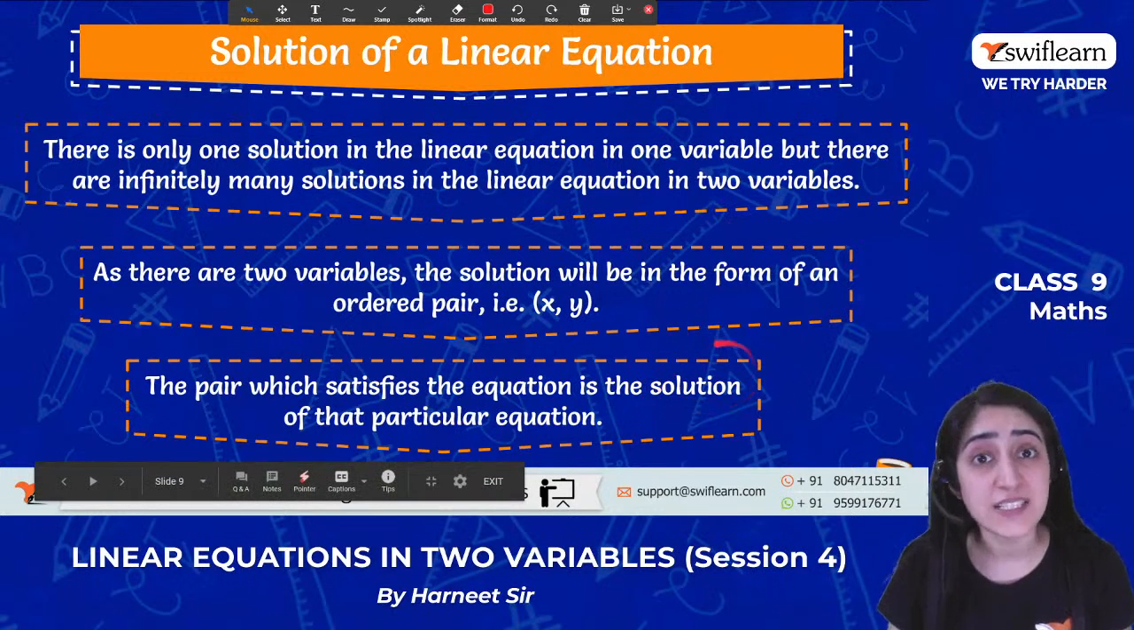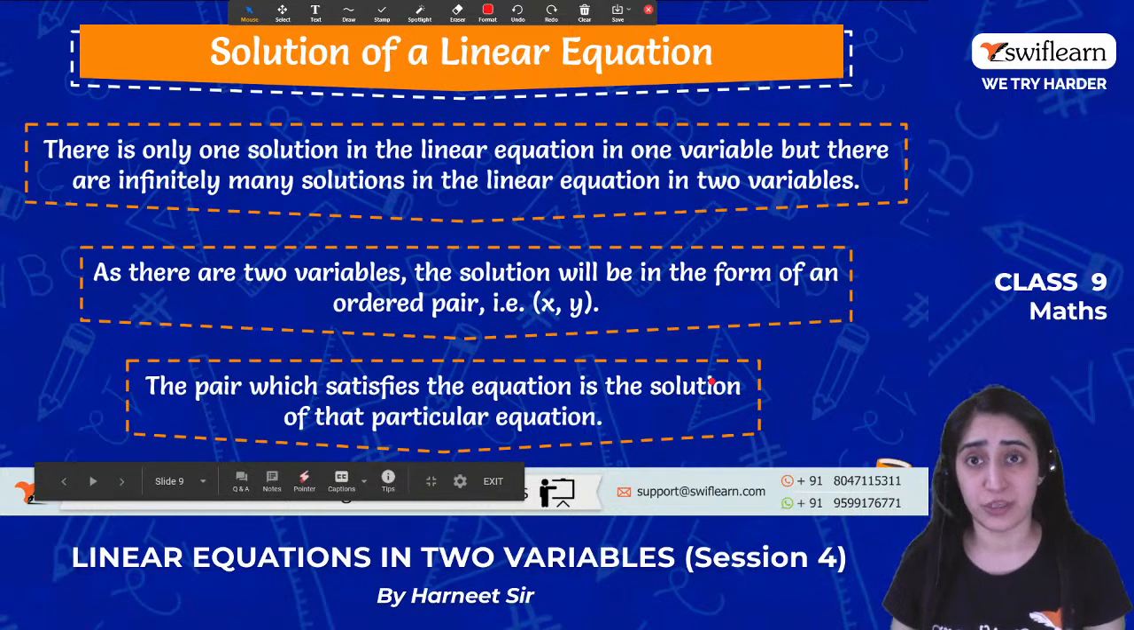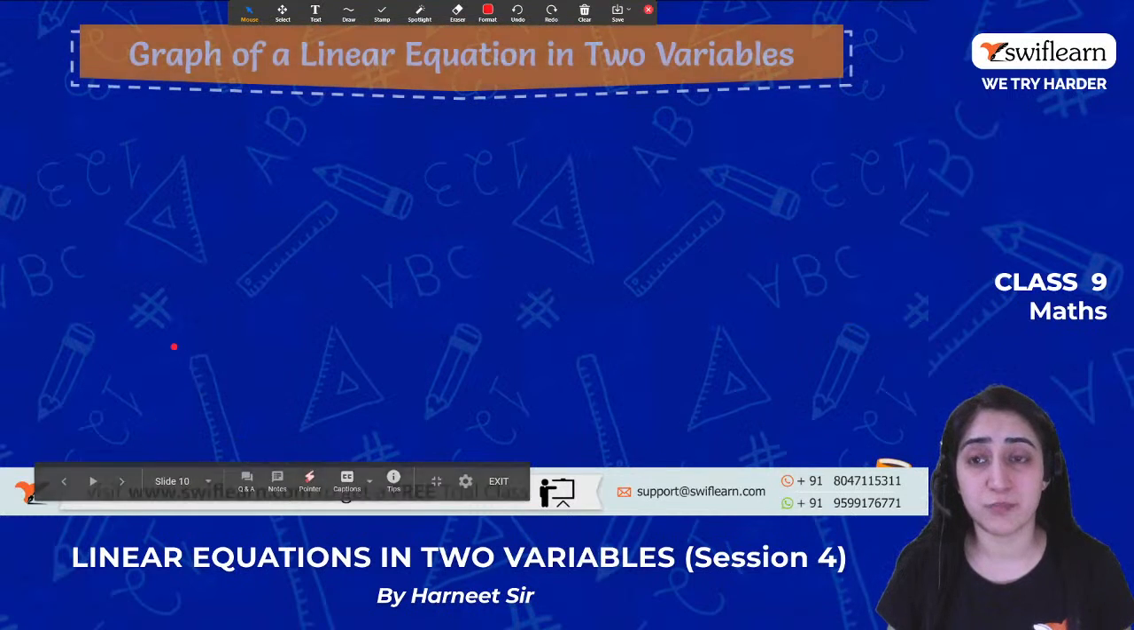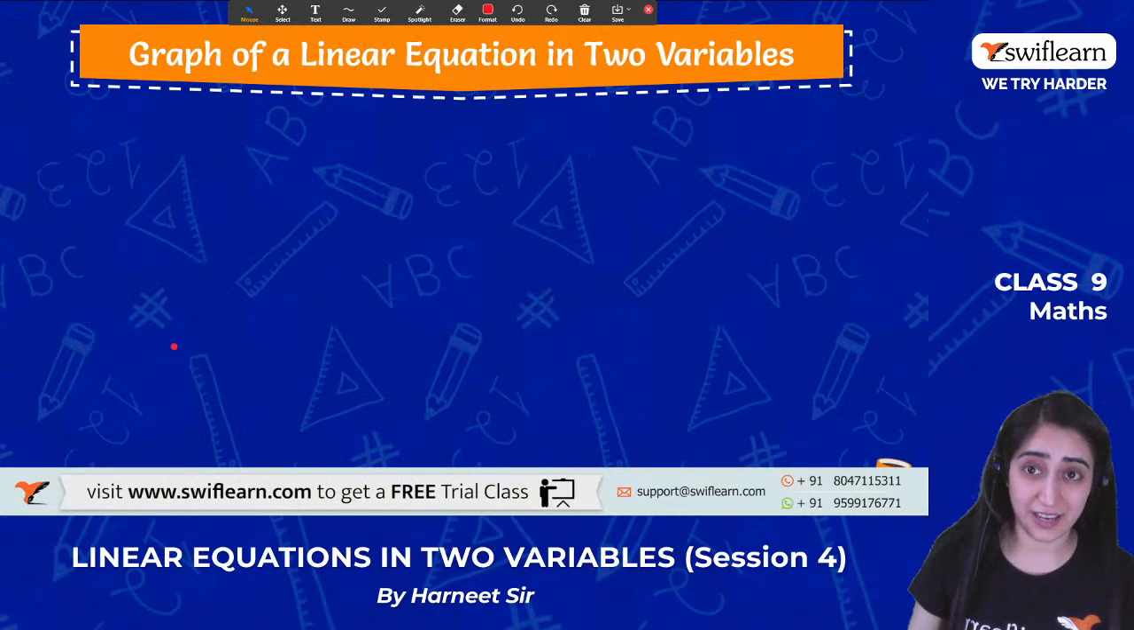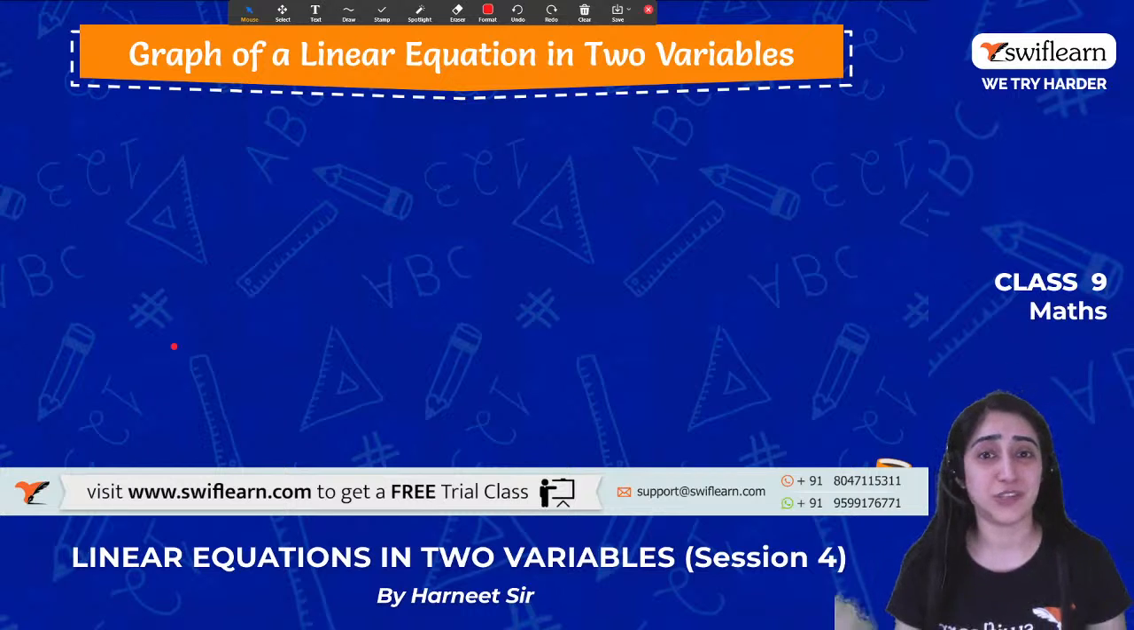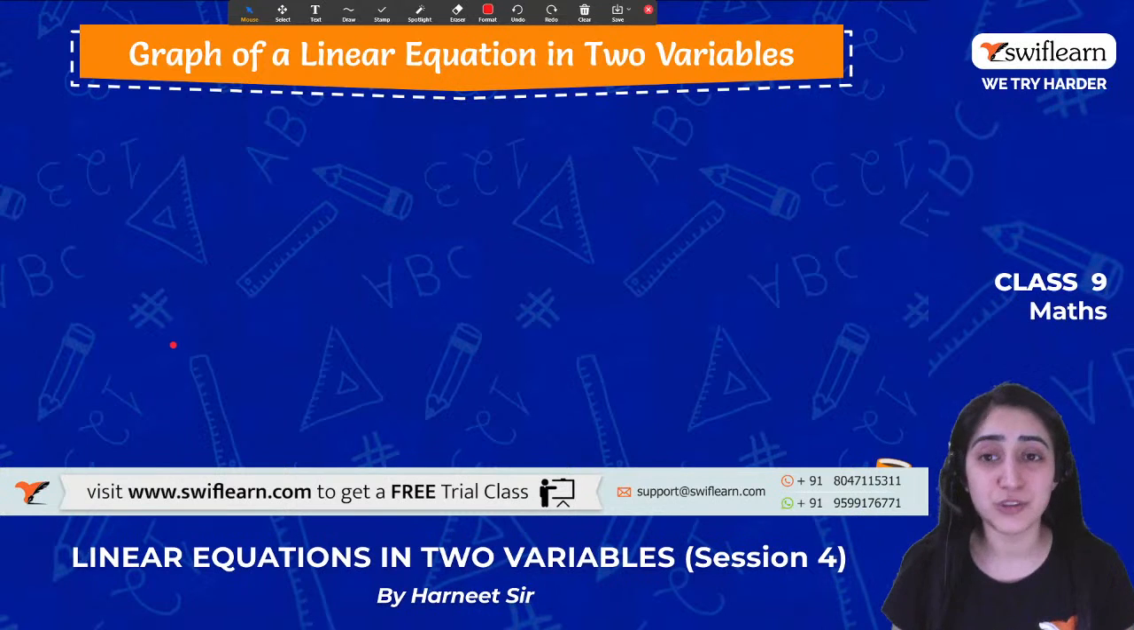That is the answer, the solution, because it's satisfying the equations, right? Yes. So let's see how this is possible. How do we represent the graph of a linear equation in two variables? How do we do that?